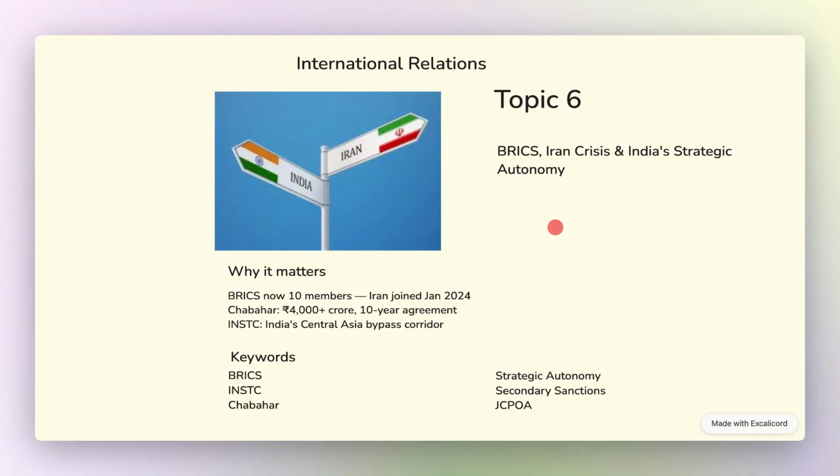That's today's 6: finance bill, critical minerals, China border, data sovereignty, WTO, and BRICS.